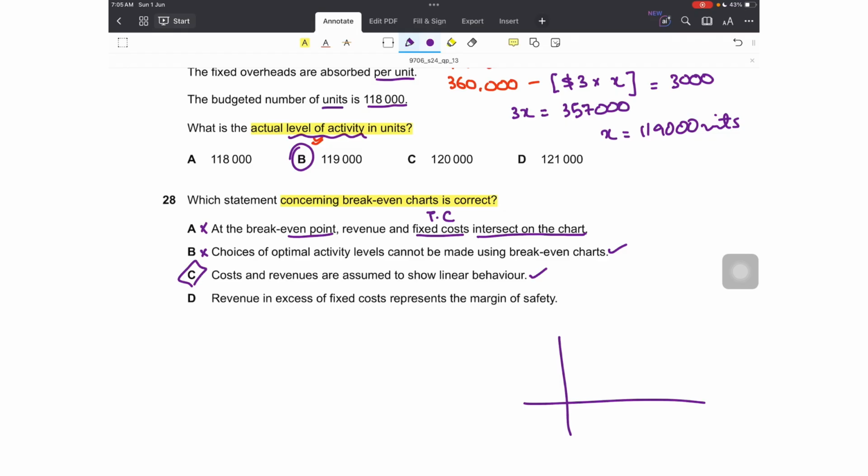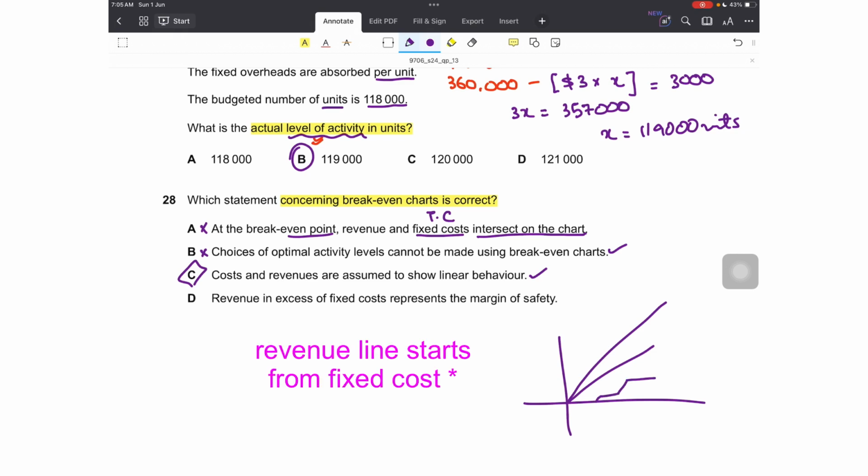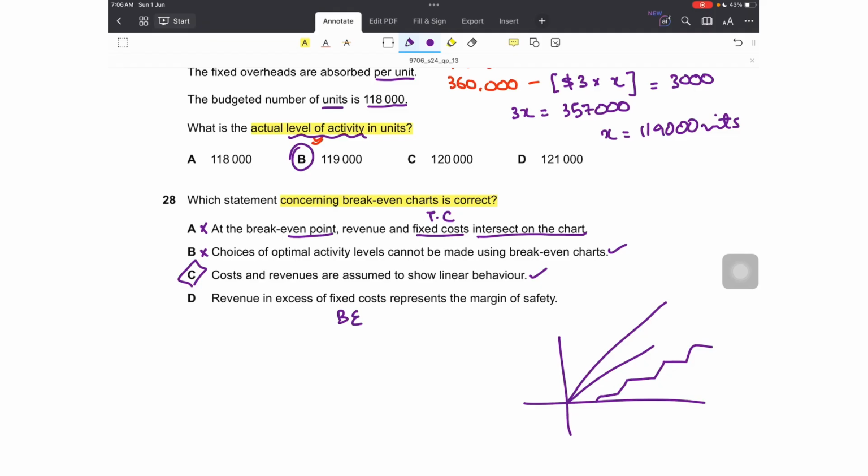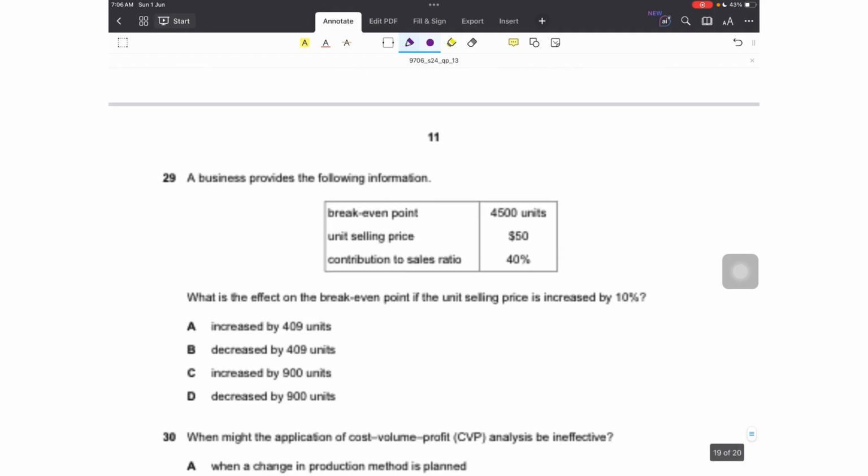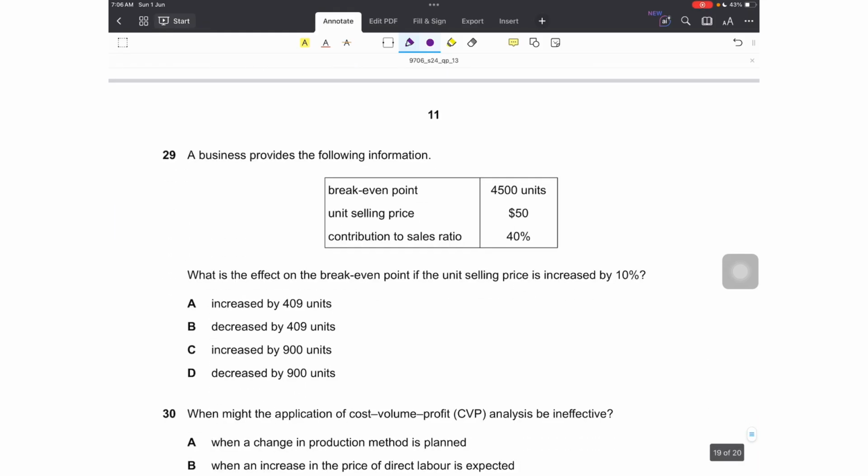So for instance, if I make the chart, a variable cost line is like this. This is a linear line, and the same goes for revenue. The revenue line is also like this. It is not like when it is going up, down, or there is a constant change. It's not like that. So this is linear. Option D is revenue in excess of fixed cost represents margin of safety. No, revenue in excess of break even represents margin of safety. That is right as well.